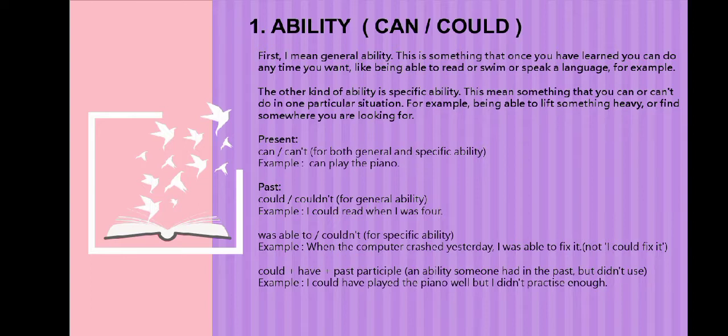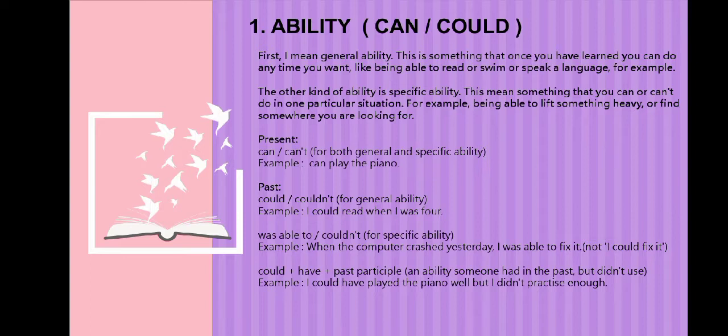Number 2, past: could or could not, for general ability. An example, I could read when I was 4. Was able to or could not, for specific ability. An example, when the computer crashed yesterday, I was able to fix it, or, I could fix it.